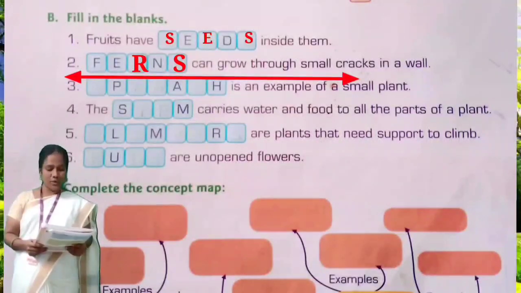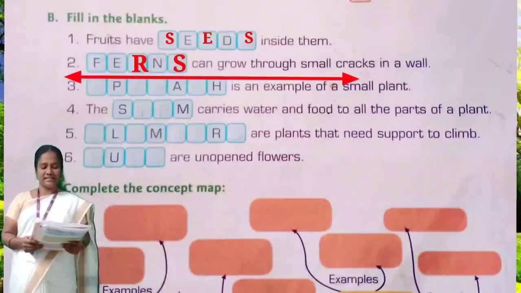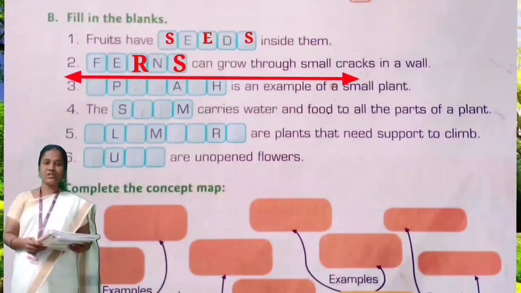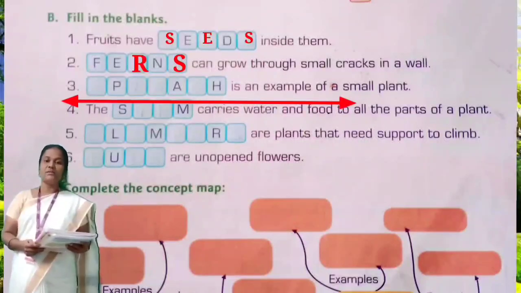Dash can grow through small cracks in a wall. Ferns. F-E-R-N-S. Ferns. Question number 3. Dash is an example of a small plant.